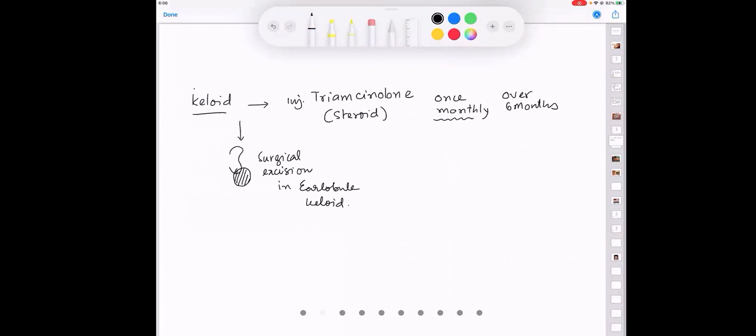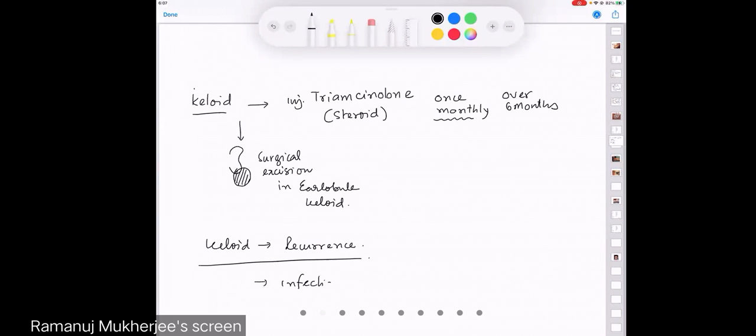Completed writing? Yes, sir. What is the complication of a keloid? Only one. Complications of keloid are it recurs. Recurrence is the only bad complication. Pass. Infection also happens in keloid. Infection, sir. Okay, agreed. I will then add folliculitis, sir. Agreed, sir. Okay, let's go.